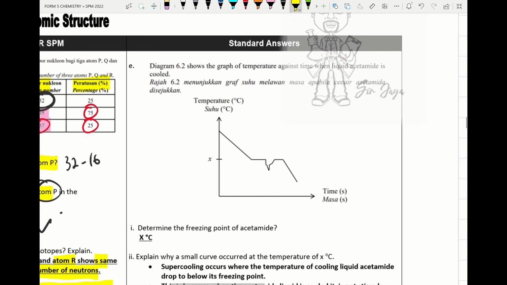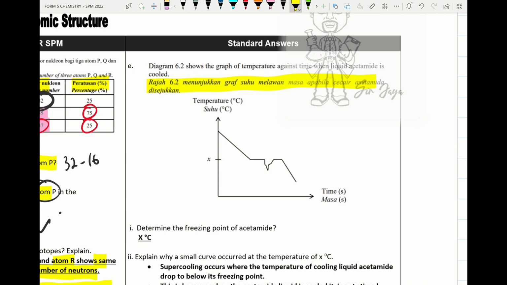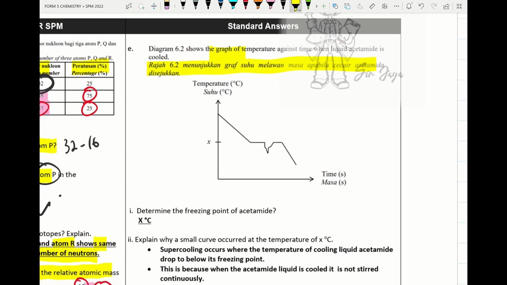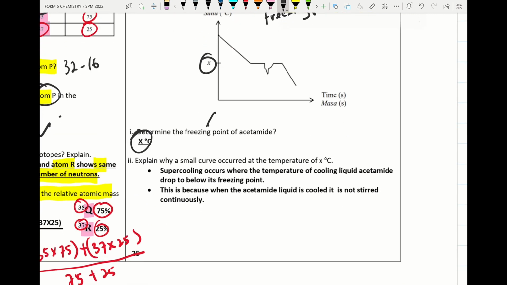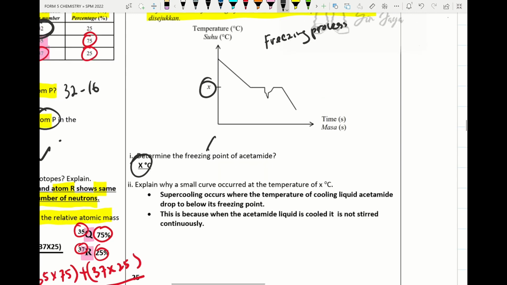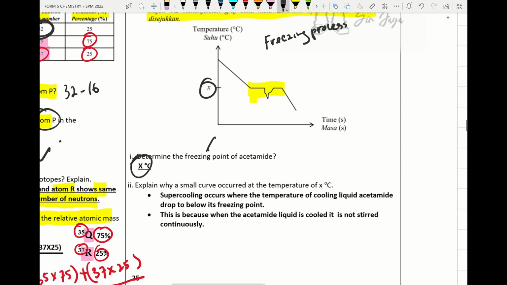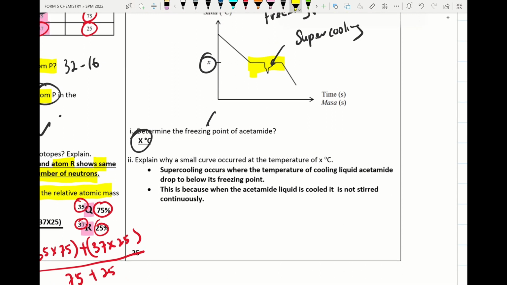Alright, so we move on to the next question. The diagram below shows the graph of temperature against time for liquid acetamide cooling. This process is known as freezing, and the freezing point will be X. So to determine the freezing point, this is X degrees Celsius. When we check here, there is a small curve, this is known as supercooling phenomena. Alright, so move on to the next question.